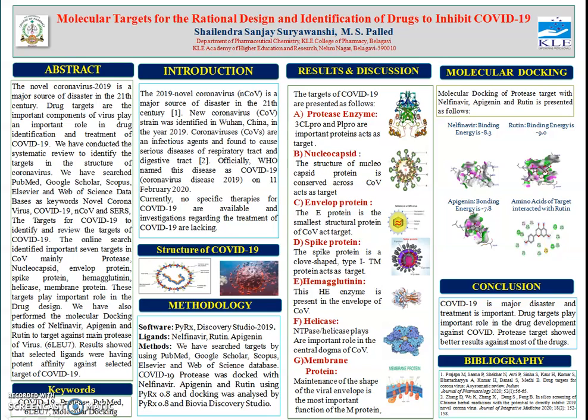We have conducted a systematic review through several databases, which include PubMed, Google Scholar, Scopus, Elsevier and Web of Science, and we have found 7 very important targets to inhibit COVID-19. Also, we have carried out molecular docking studies using nelfinavir as a standard antiviral drug, and using apigenin and rutin as plant-based medicines as ligands to target the main protease of COVID-19. The results showed that the selected ligands gave better results against COVID-19.